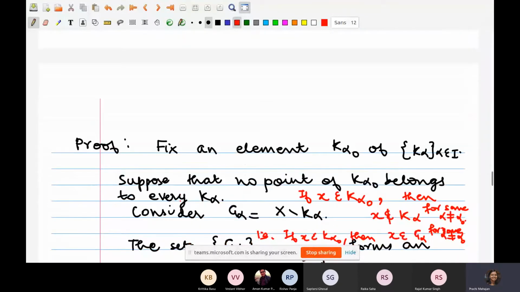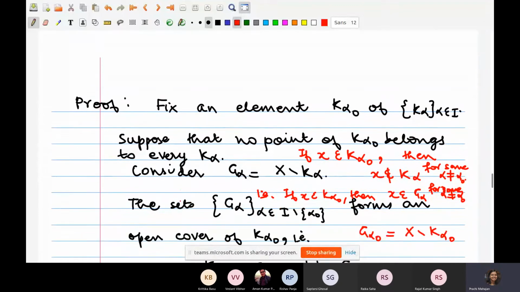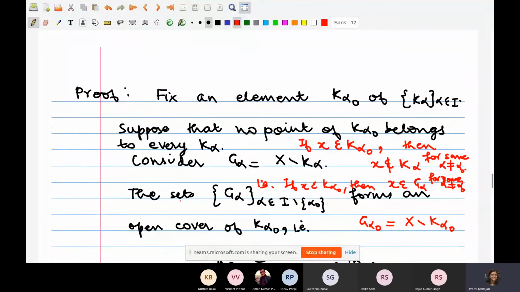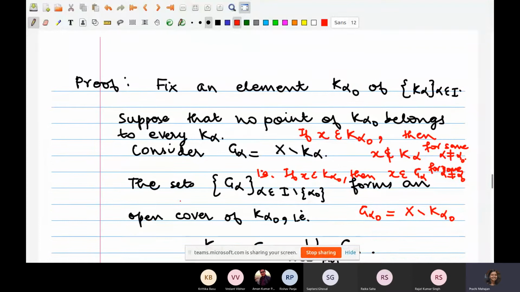So let's fix some arbitrary element K alpha naught. So suppose no point of K alpha naught belongs to every K alpha. See, if we are in the scenario that there is a point of K alpha naught which belongs to every K alpha, then that point would be in the intersection and we are done. Correct? Ma'am, we are assuming that it is empty.